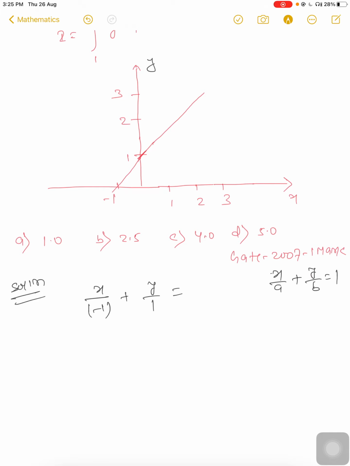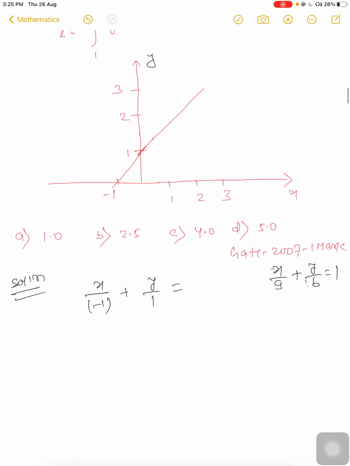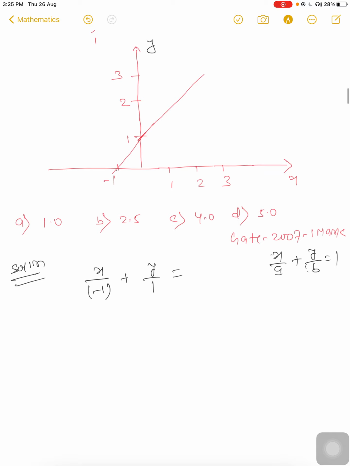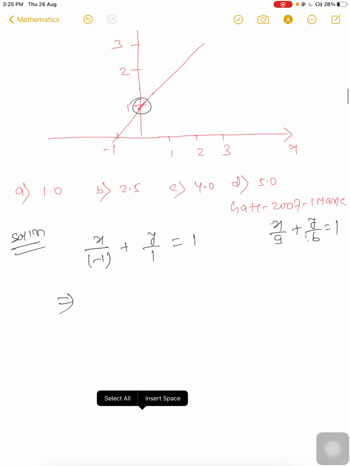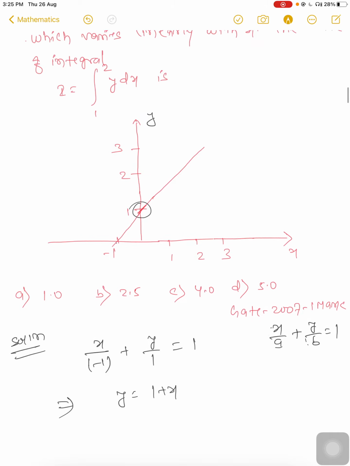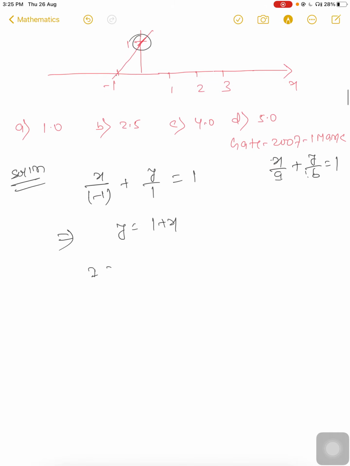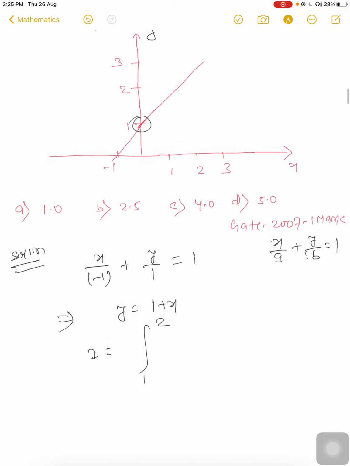We know the formula x upon a plus y upon b is equal to 1, where a is the intersection of the line on the x-axis and b is the intersection of the line on the y-axis. Here the intersection on the x-axis is minus 1 and b is 1, the intersection on the y-axis. Then the relation will be y is equal to 1 plus x, and the integration is given.